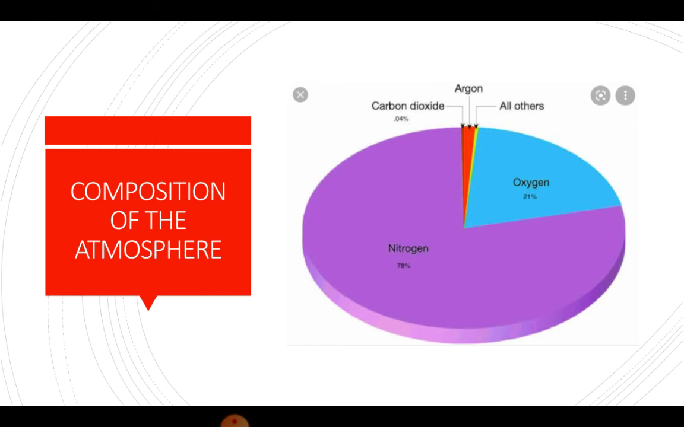The density of the atmosphere changes with the height. The atmosphere becomes thin as we go up and the oxygen becomes less. Due to this, mountaineers take oxygen cylinders with them when they climb the high peaks.